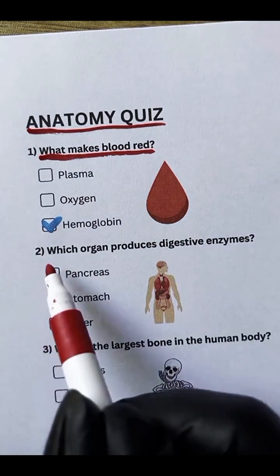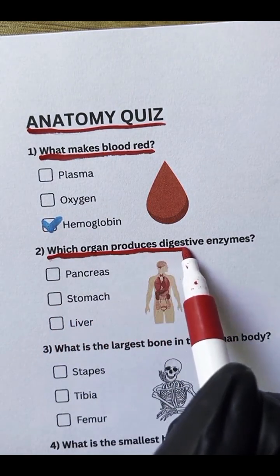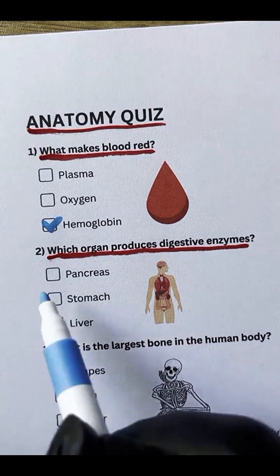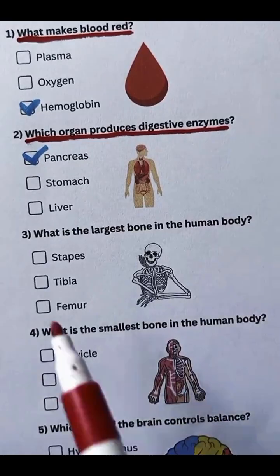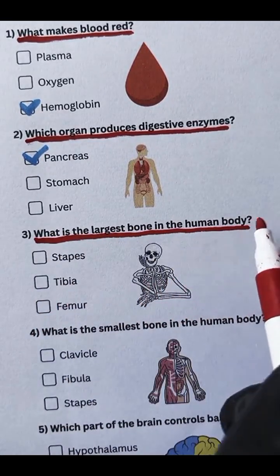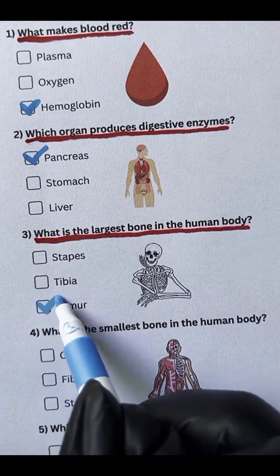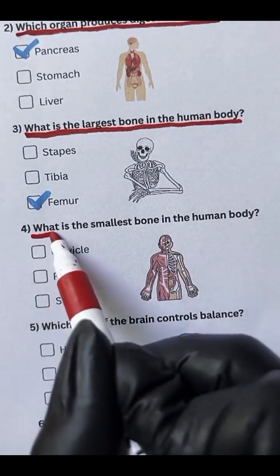Hemoglobin. Question 2. Which organ produces digestive enzymes? Pancreas. Question 3. What is the largest bone in the human body? Femur. Question 4. What is the smallest bone in the human body?